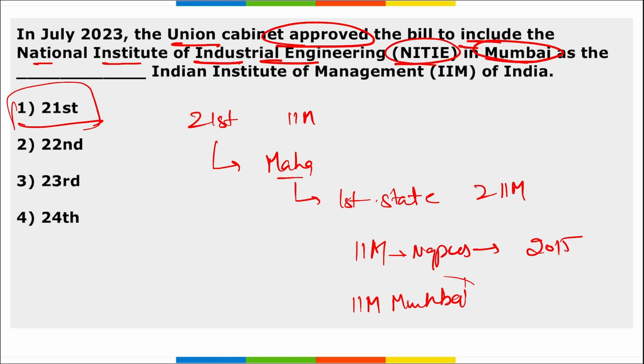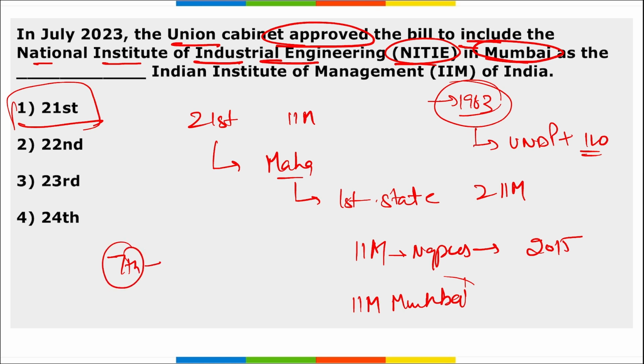Right. If we talk about this NITIE, it was established in 1963. Correct. And it was developed with the help of United Nations Development Program and ILO, that is International Labour Organization. Then apart from this, remember this NITIE was ranked 7th in the NIRF, that is National Institutional Ranking Framework, for 2023.